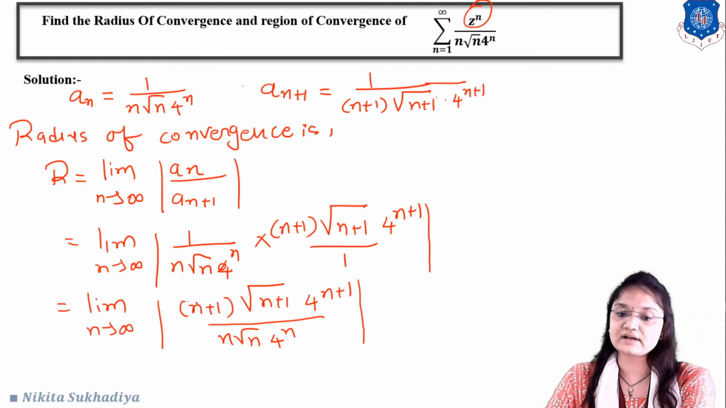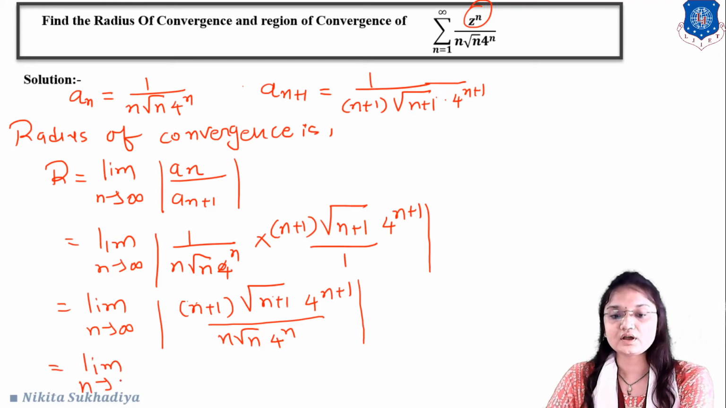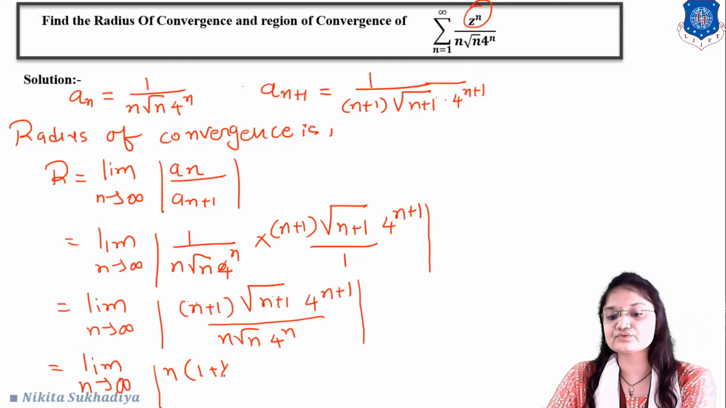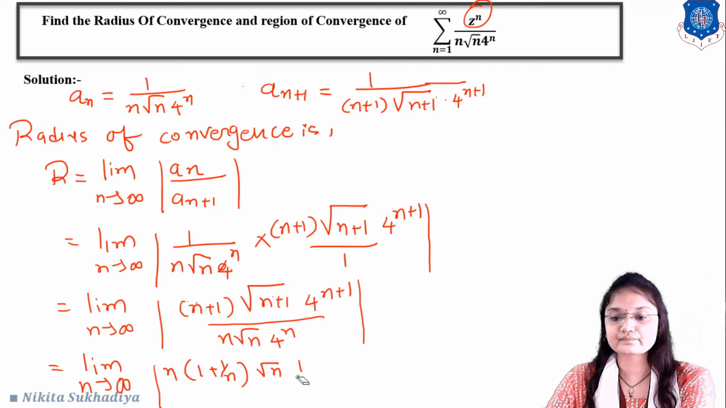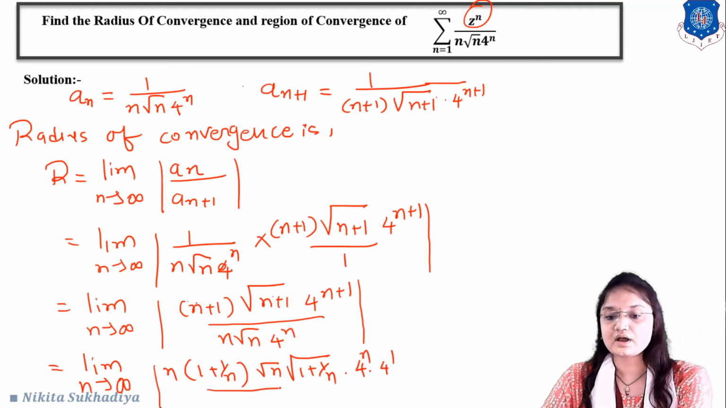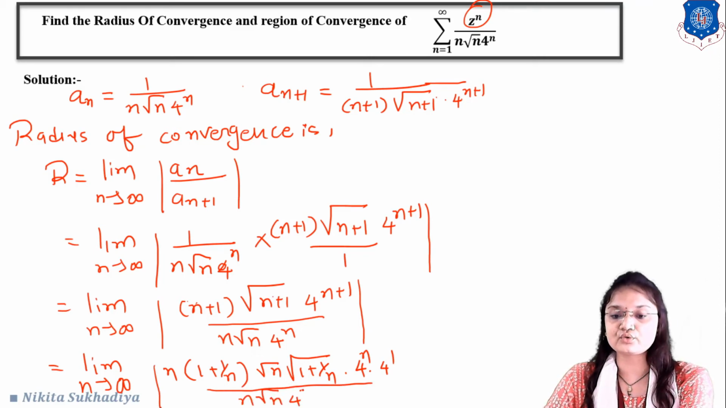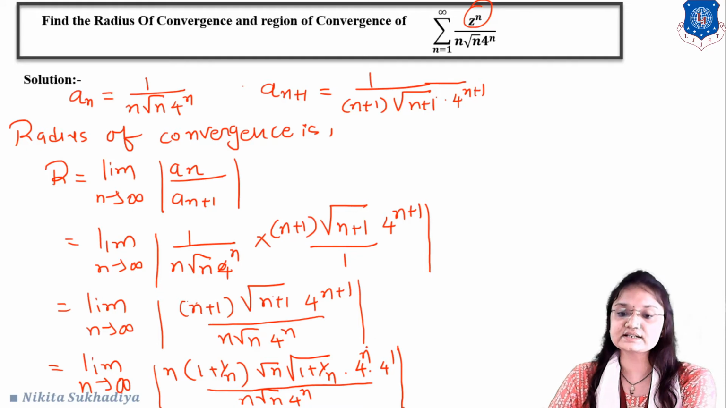Okay, now by taking common n from here and also n from here, we will get the next term like this, limit n tends to infinity. By taking common n, this will become n into 1 plus 1 upon n, and by taking common n from here, we will get under root of n under root of 1 plus 1 upon n, into 4 raised to n into 4 raised to 1, upon n under root of n into 4 raised to n. Okay, now you can clearly see that 4 raised to n cancels out, under root of n cancels out, and this n will cancel out.